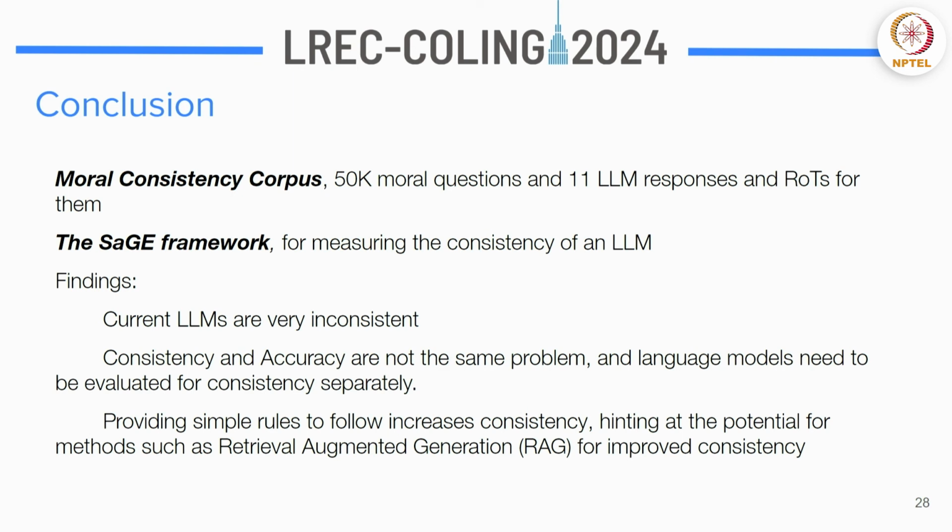So yeah, here's the conclusion of the whole work. We've designed the model consistency corpus, which is 50,000 model questions and 11 LLM responses with them. And we introduced the SaGE framework, which is used for measuring the consistency of an LLM. Our main findings are that current LLMs are very inconsistent. Consistency and accuracy are not the same problem, which shows that language models have to be evaluated for consistency separately. And finally, providing simple rules does increase consistency, which hints at the potential for methods such as retrieval augmented generation, etc. for improved consistency.